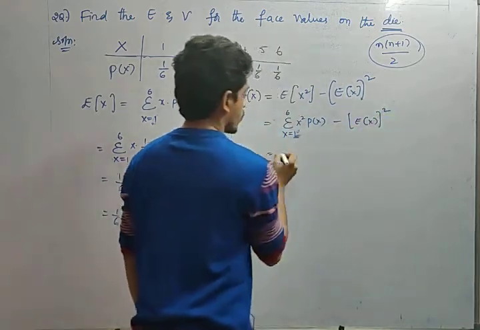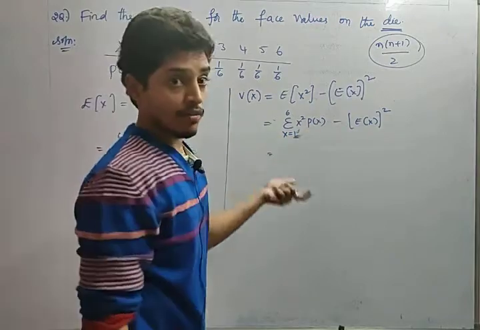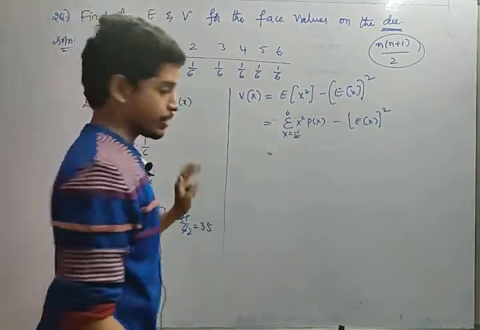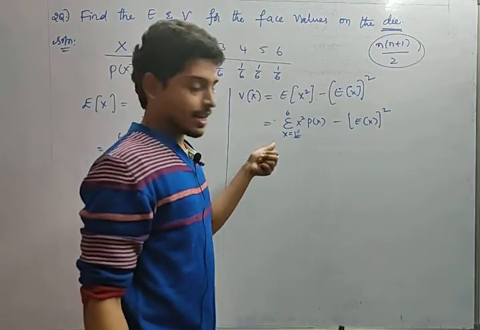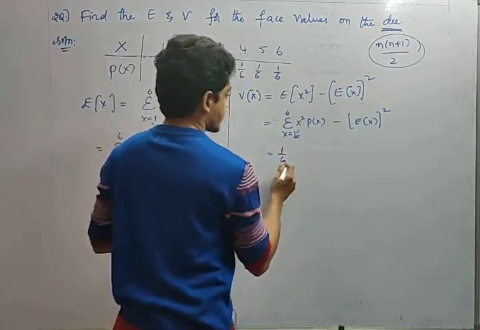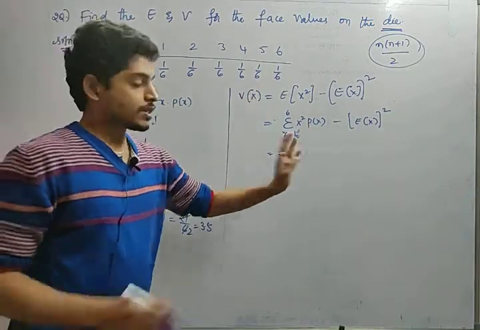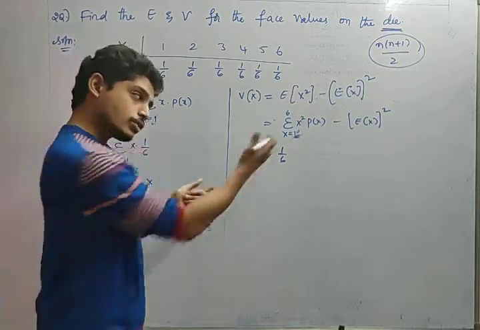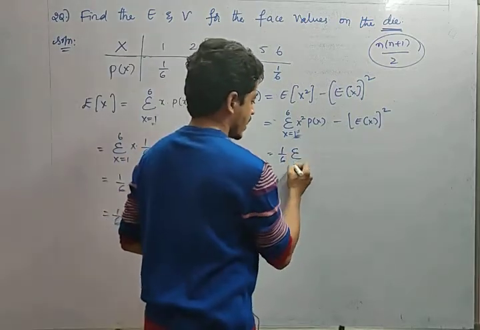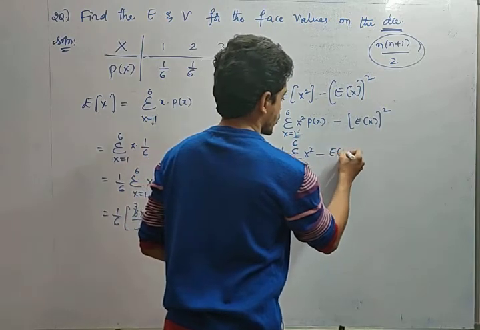Okay, fine. So what is x square? The square of the first n natural numbers. P of x is always constant, that is 1 by 6, so it comes out. If they are different, then we have to proceed as we saw in the last case, where we split through summation, but here 1 by 6 is common for the entire sum, so take it as common. So sigma x equal to 1 to 6 x square, minus expectation of x whole square.